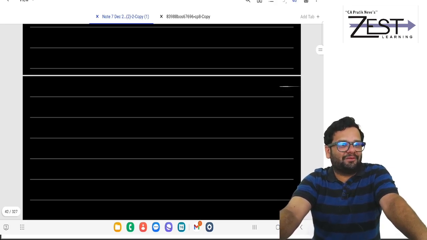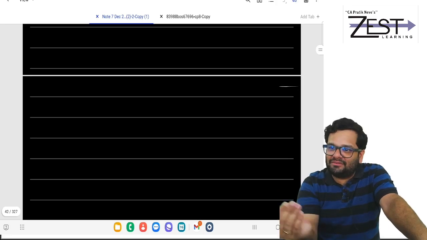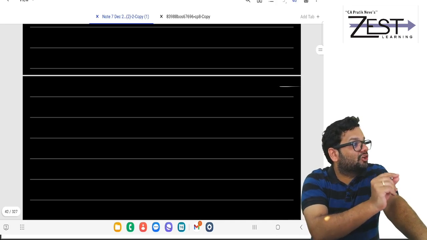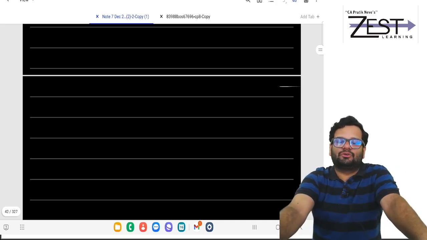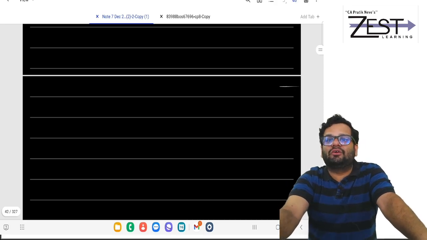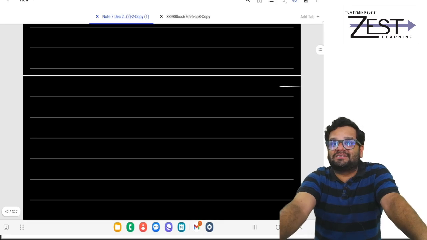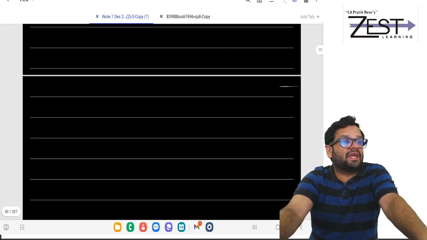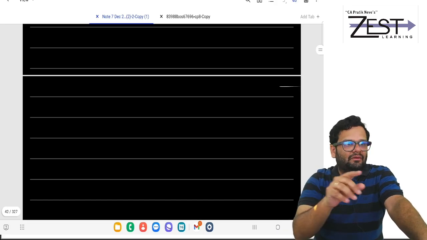If 44AD is applicable, then the deemed income to be declared is 8% of turnover. But to the extent I am receiving in banking mode, it is 6%. Very good, fantastic. If I declare this much, no need to maintain books of accounts and no need of audit. But if I declare less than this, maintain books of accounts and get them audited under section 44AB. Understood?